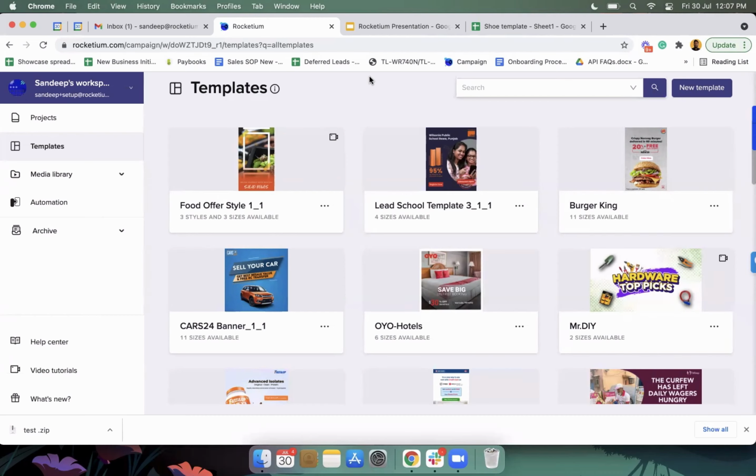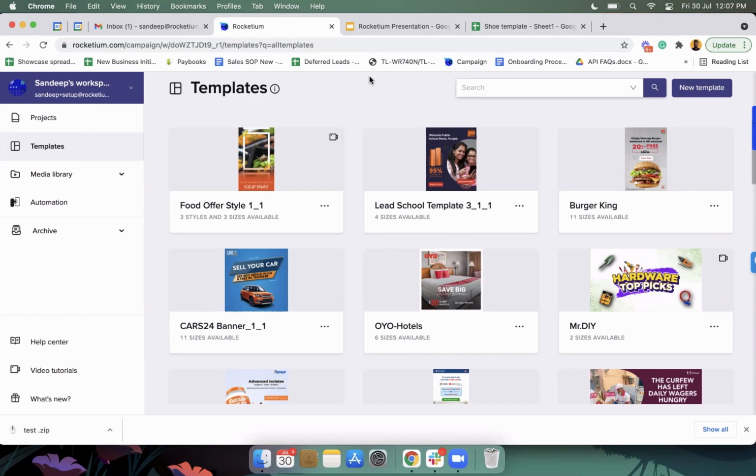In terms of Canva, at least, what are the major differences today? First of all, Canva is a B2C platform, unlike Rocketium. This is a powerhouse, so I get the difference. And then in terms of features, automation is what we basically go with, because there is smart templating, templatization capability, import from spreadsheet, and an auto adapt feature. All of this are some of the unique features. Along with that, you can create 10,000 creatives with Rocketium today, but with Canva you can't do that.